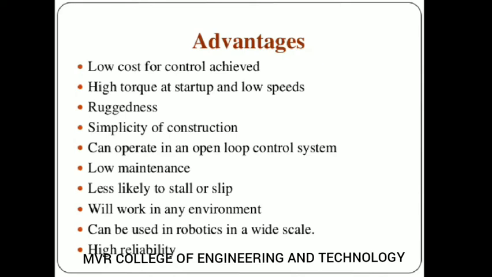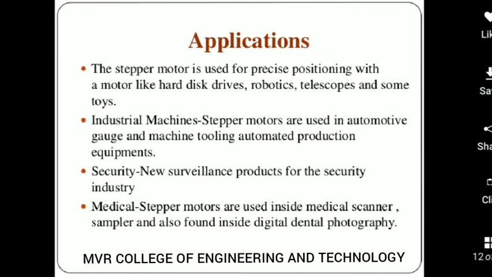So by using an open loop control system you can operate your stepper motor. It has very low maintenance and will work in any environment. It can be used in robotics also, as I have already told you, and it has high reliability. So what are the applications of this stepper motor?